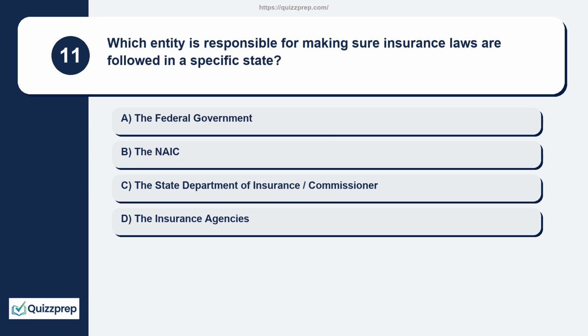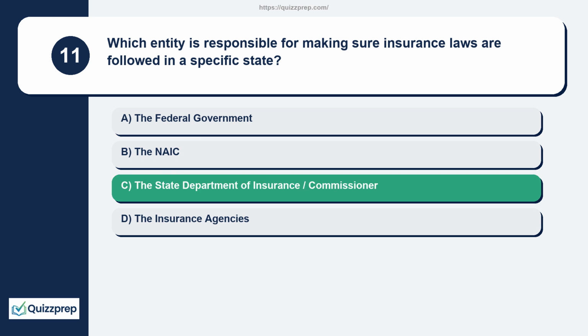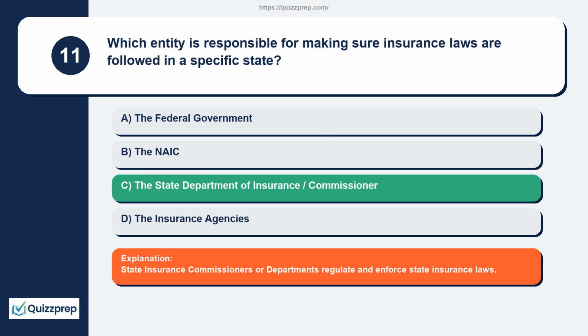Question 11. Which entity is responsible for making sure insurance laws are followed in a specific state? The federal government, the NAIC, the State Department of Insurance/Commissioner, the insurance agencies. State insurance commissioners or departments regulate and enforce state insurance laws.